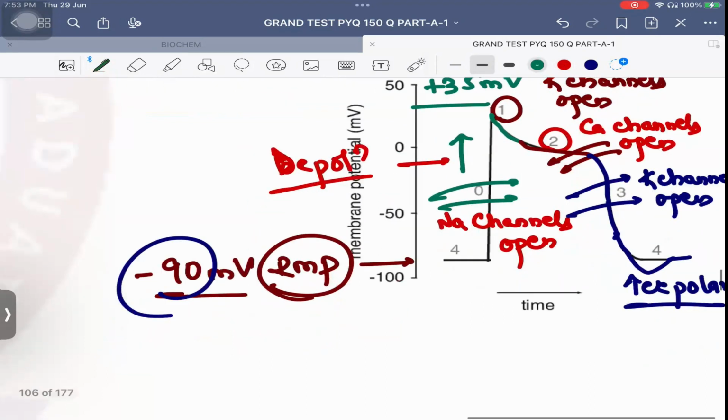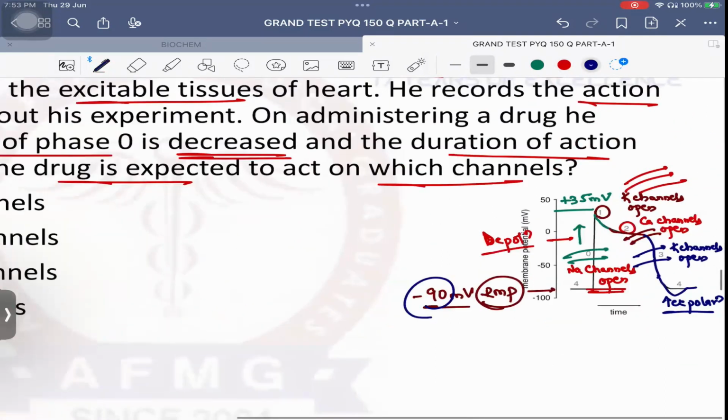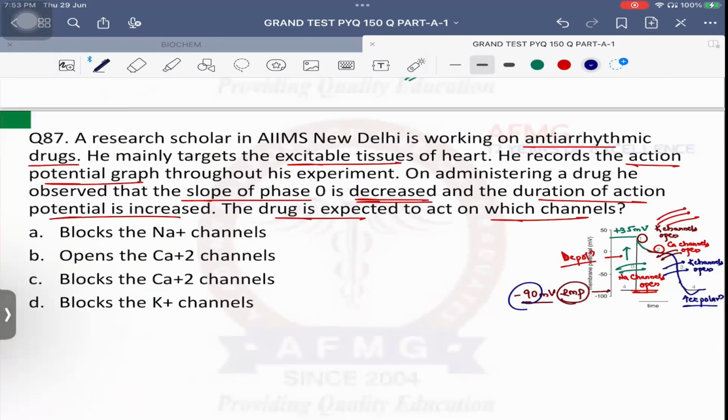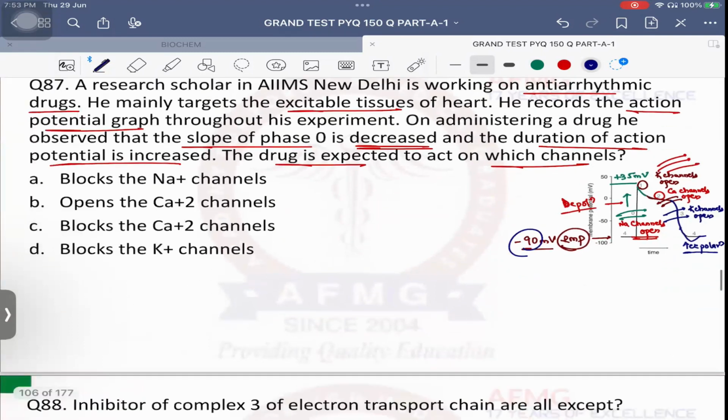Now the drug is working on phase 0. It is acting on which channels? Sodium channel. It is blocking the sodium channels. If sodium channels are blocked, will the signal be conducted further? Will the signal go from one cell to another? No. If the signal does not go, will there be arrhythmia? That is exactly what we want. So definitely if the slope of phase 0 is decreased, that means the sodium channels have been blocked. That is why the slope of phase 0 is very slow and therefore the duration of action potential is also increased, because phase 0 is taking a lot of time since the sodium channels have been blocked. So it is nothing else but blocking of the sodium channel.